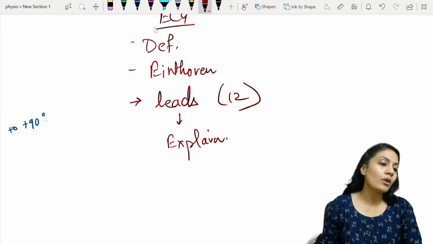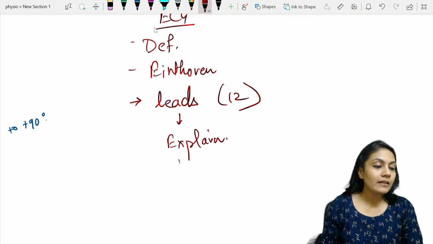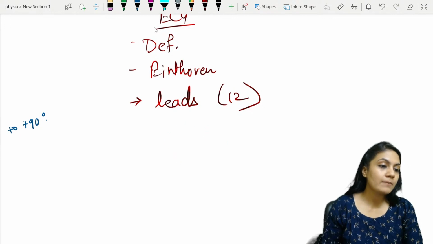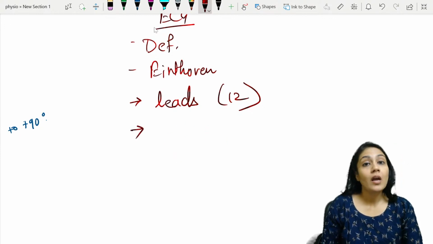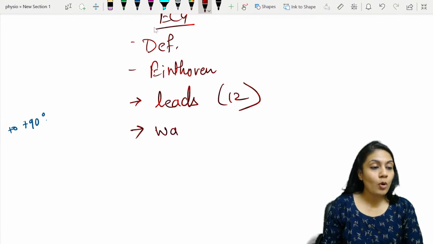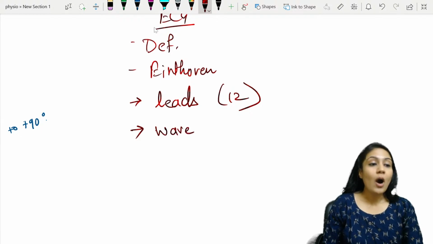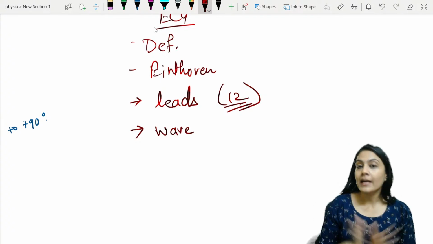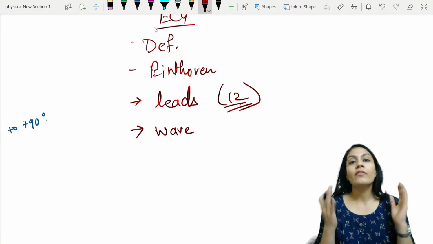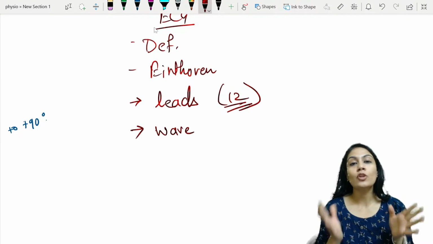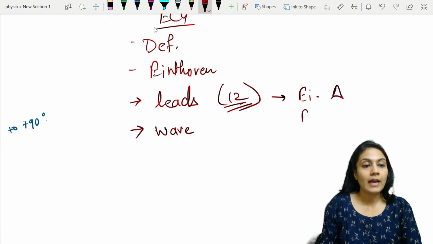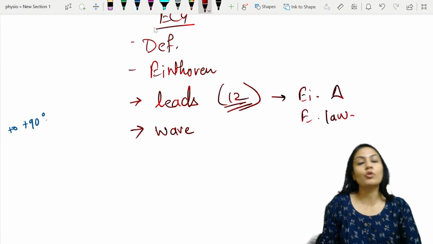After explaining, what will you do? Explain the leads, then what are you going to do? Then you are going to cover all the waves. Okay, all the 12 types of lead. Why is it called so? Where they are attached, positive, negative, Einthoven's triangle, Einthoven's law. You have to tell everything in this.